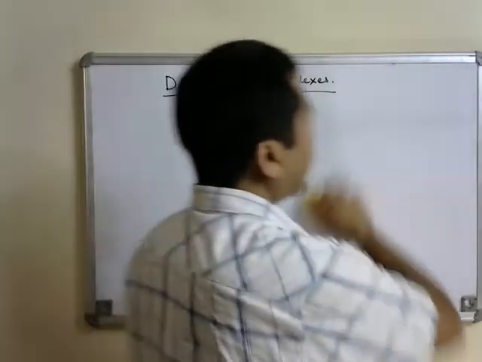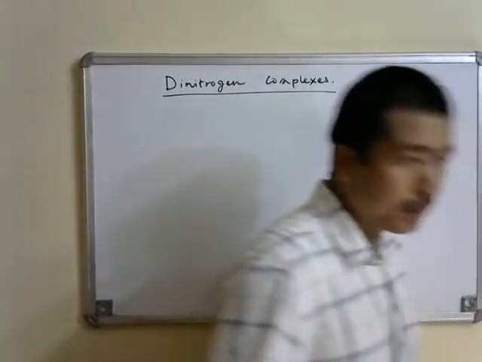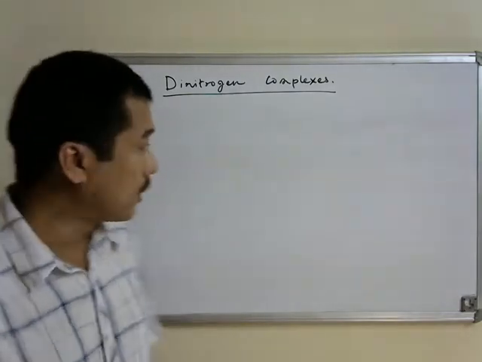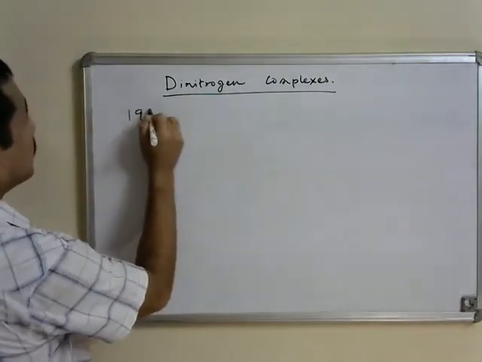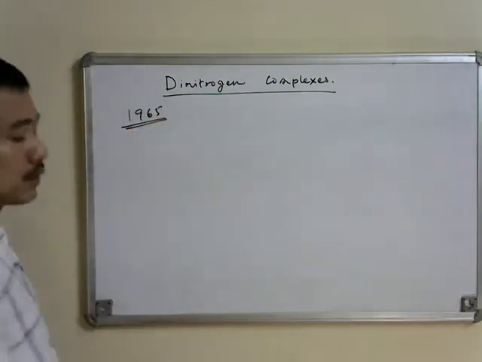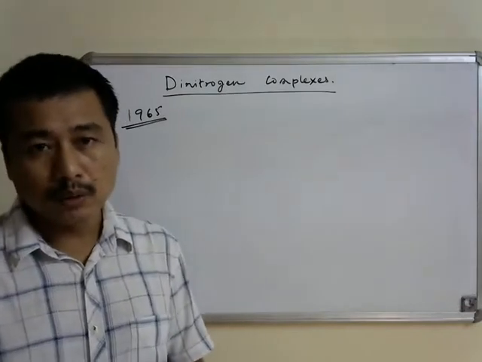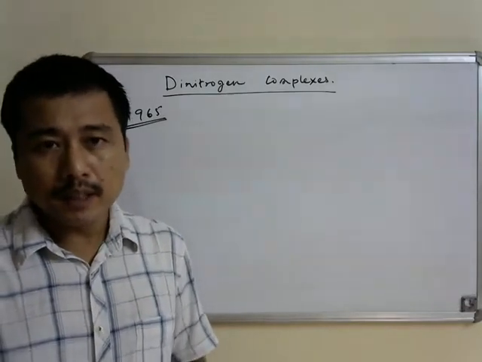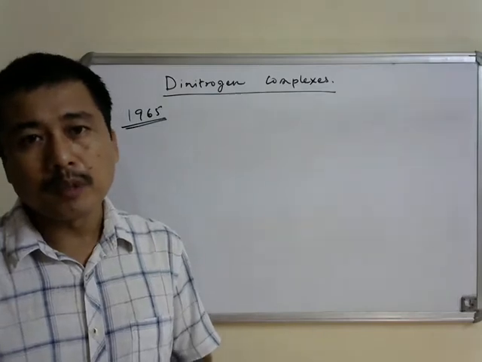The first dinitrogen complex was prepared in 1965, and it was prepared accidentally, or serendipitously, that is, not by design.